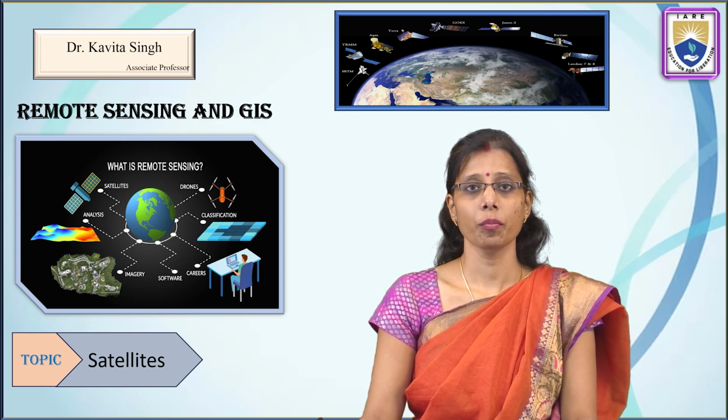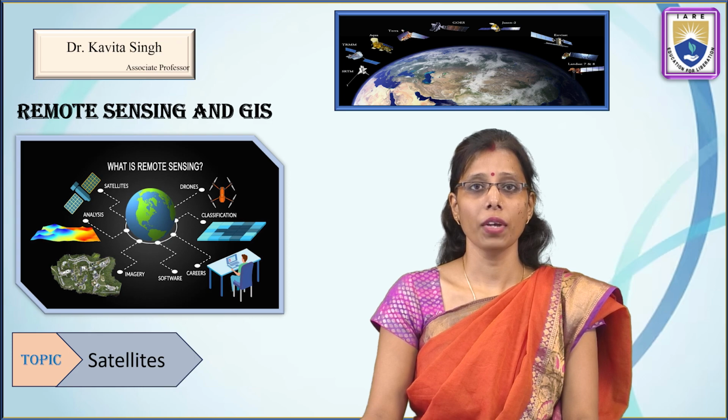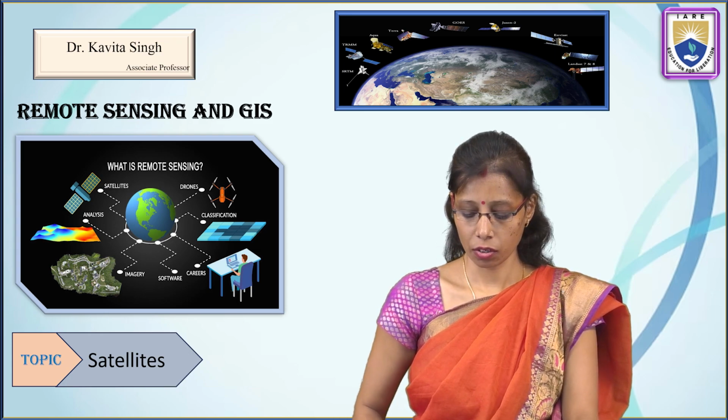About satellites we have not yet discussed, but we have just studied remote sensing till now. Remote sensing, as we know, is the process of obtaining information without touching the object physically. Now we are going to discuss where this information is captured, through what this information is captured, how the satellites rotate in the orbit, what the types of satellites are, and how we receive the signals and the information. All that we are going to discuss today. So let us start with this topic.